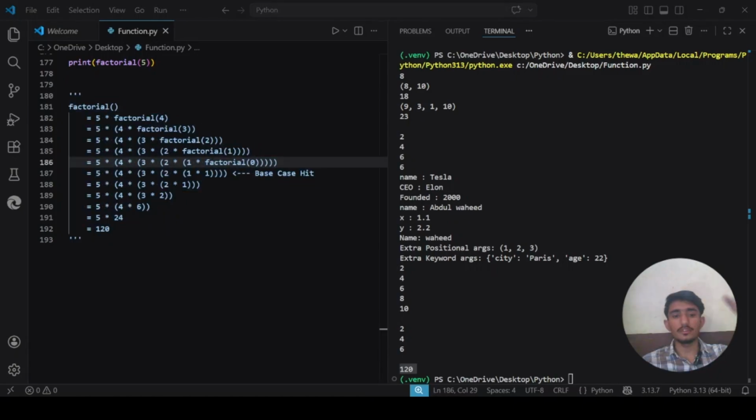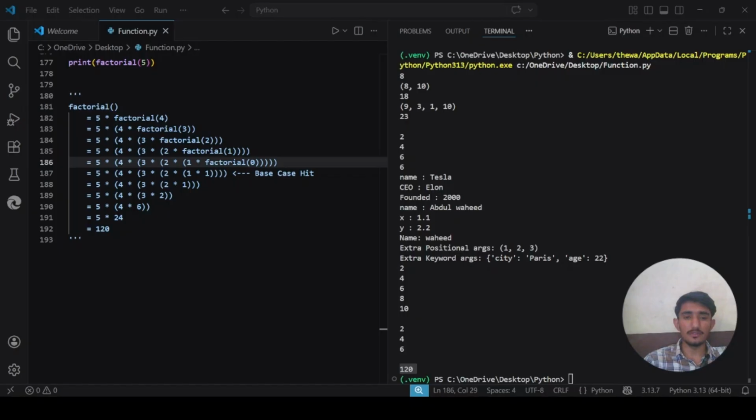Okay, think of it as a stack of plates. Each recursive call adds a plate to the stack. When the base case is reached, we start removing plates from the top, computing as we go. This is called the call stack in action.